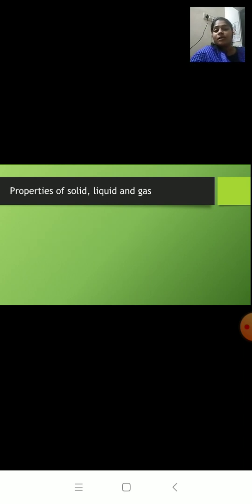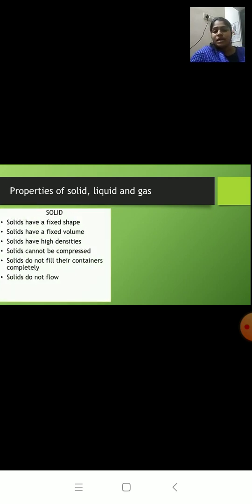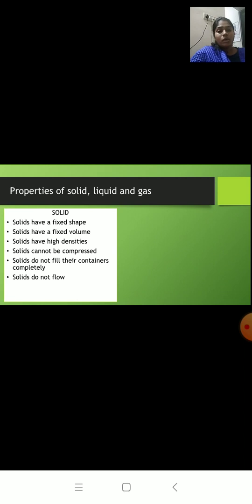Next we have learnt about the properties of solids, liquids and gases. Let us start with solids. Solids have a fixed shape because the positions of the particles are fixed. The particles cannot change their position.